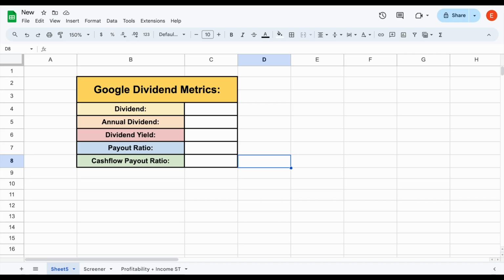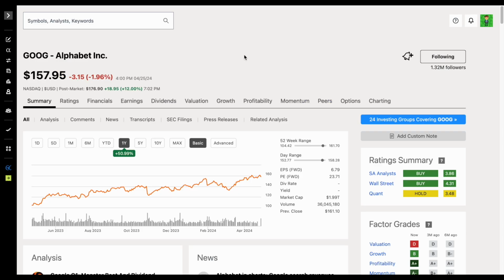So in this video, we're going to be looking at the dividend metrics for this company, looking at Google from a dividend perspective. So let's go ahead and jump into it.